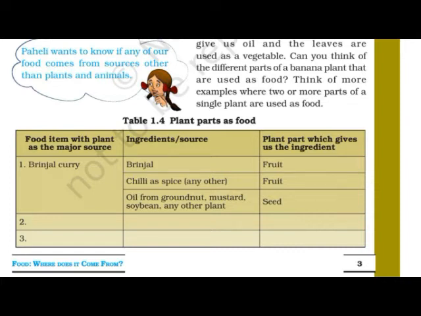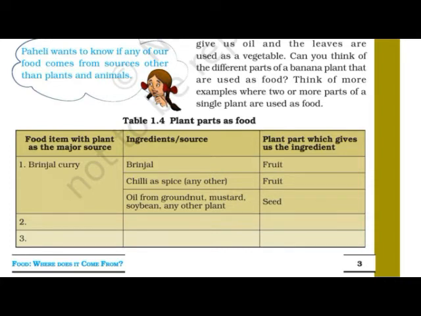Brinjal curry is the name of the food item. Okay, that is obtained from the plant source. Now what are the ingredients? To make a brinjal curry we will require brinjal. Now this brinjal is which part of the plant? It's a kind of fruit. The second ingredient required to make a brinjal curry is the chili, which is used as a spice, or we can use any others. Now if we think about the chili, it is also which part of the plant? It can be said to be a fruit.